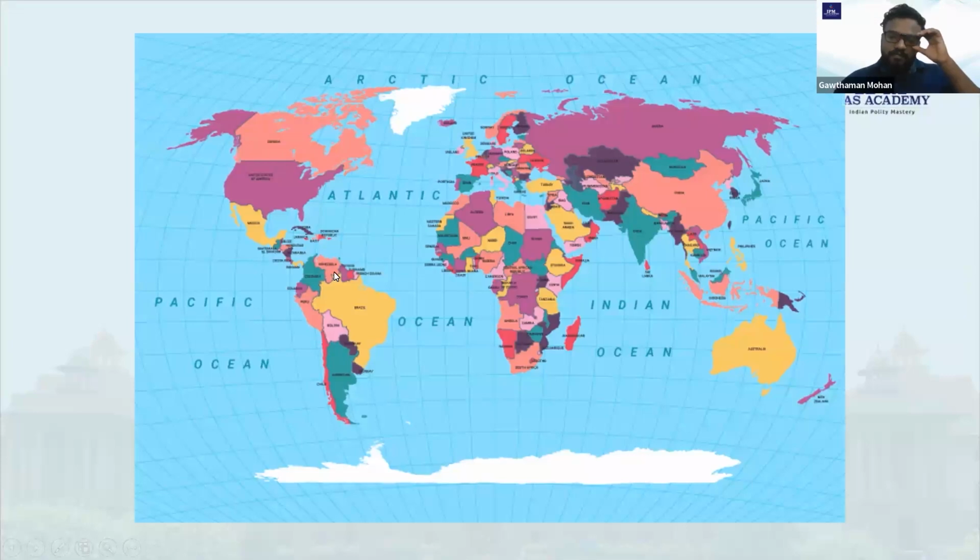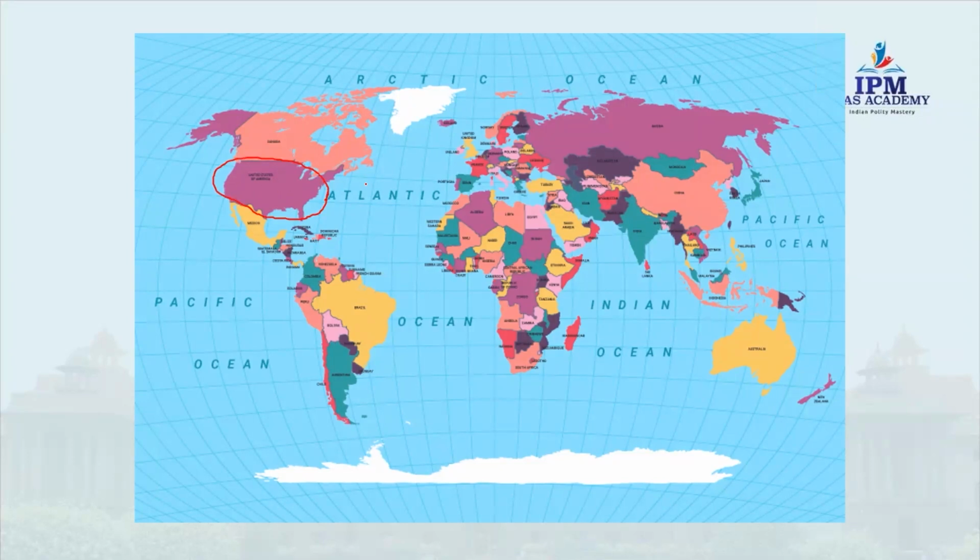So this is a world map. You can see the world map. Whatever is happening in these areas, it's all important for us. Anywhere, whatever is happening, it's all important for us. Now, this is an important area for us. So what is it here? United States of America, very important. Our relation with the United States of America, always watch it carefully.